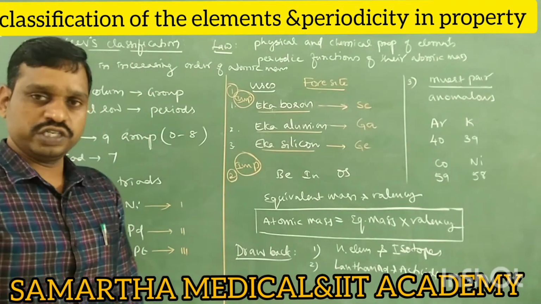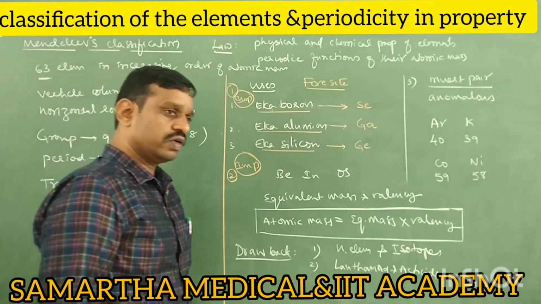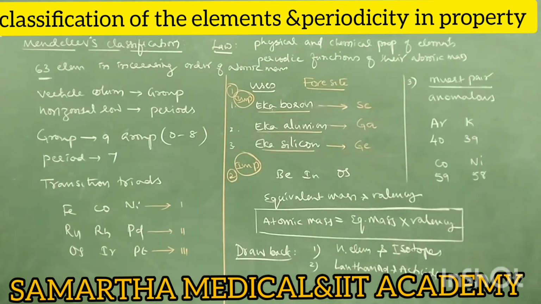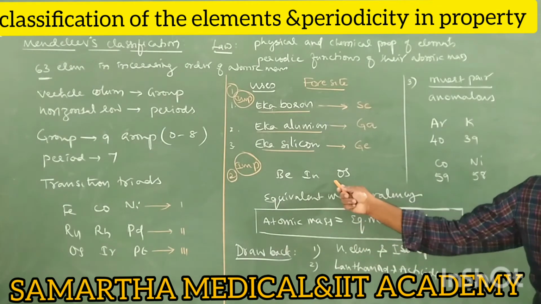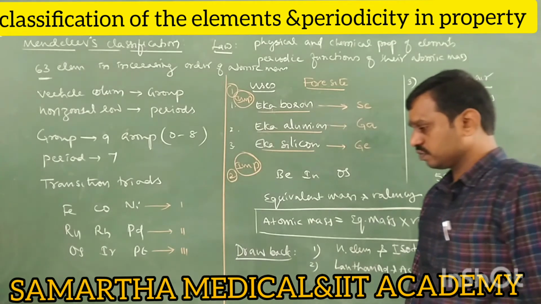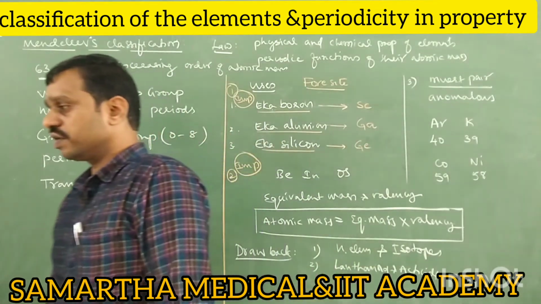Second important use is, what is the second use? Mendeleev has corrected the atomic masses of beryllium, indium, osmium, based on equivalent mass and valency.